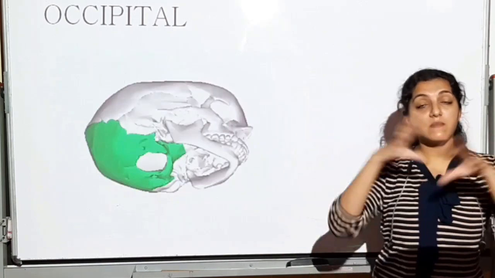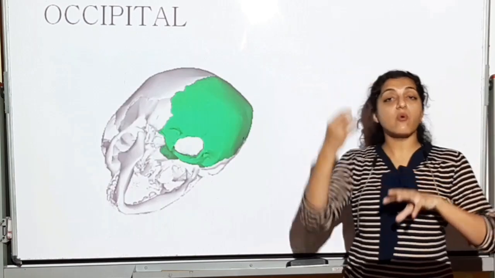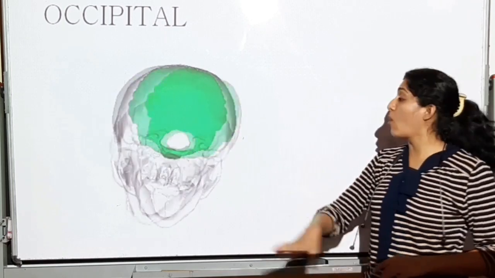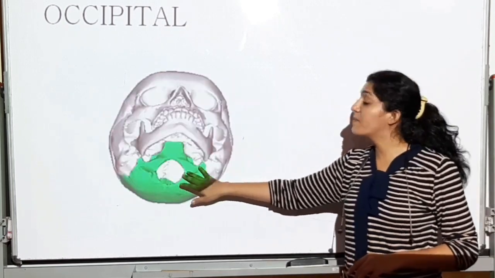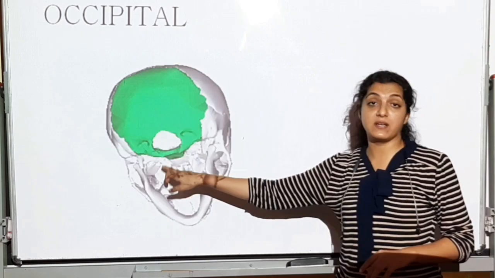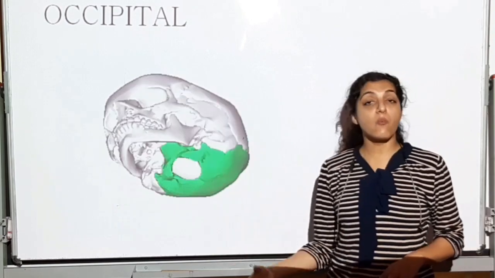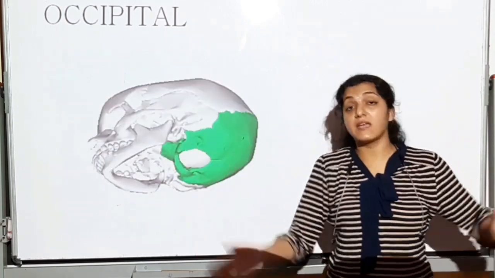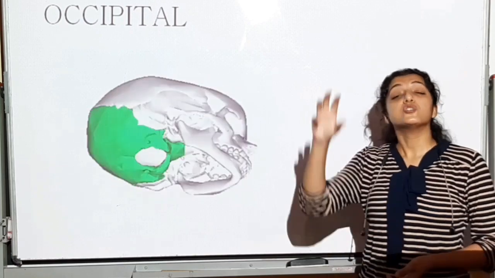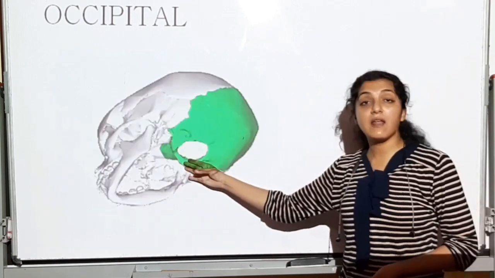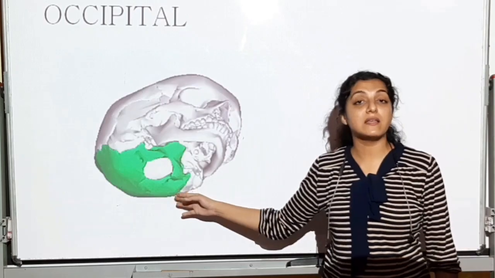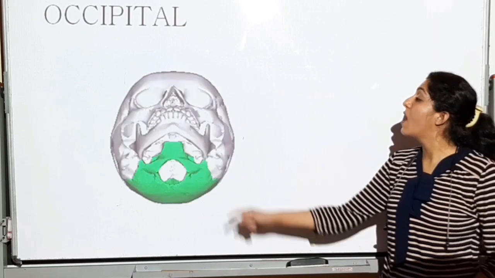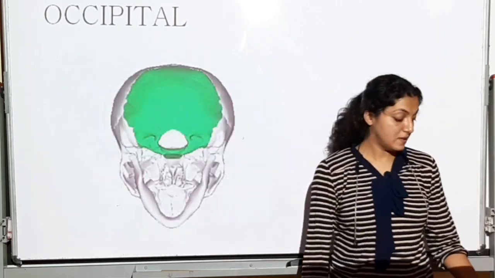Now the cranium is the brain box. So there is one opening in this brain box from where the brain comes out. This opening is called foramen magnum. It's going to be placed in the occipital bone. It's located in the occipital bone from where the medulla oblongata, that is a part of the brain, leaves. Parts of the brain we will see in another chapter, in nervous coordination. So part of the brain is going to leave the cranial box and continue as the spinal cord behind. So this you have to remember. Again, one in number, occipital.